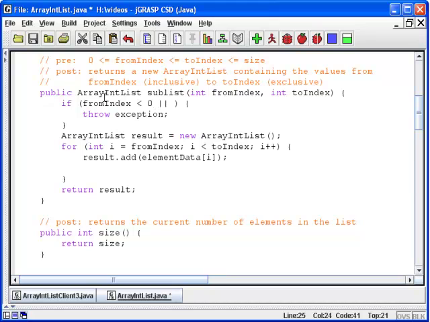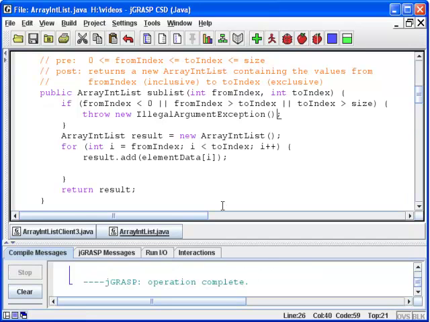Or in that second case, we'd want to be sure that the from index is less than or equal to the to index; the negation of that is that the from index is bigger than the to index. Or that third case, we wanted to say that the to index is less than or equal to the size. So if the to index was greater than the size, that would be the negation of it being less than or equal to the size. So in any of those cases, we want to throw a new illegal argument exception. We need to construct an exception that we're throwing here. So that would be the extra code that we would put in here to deal with our exception cases.